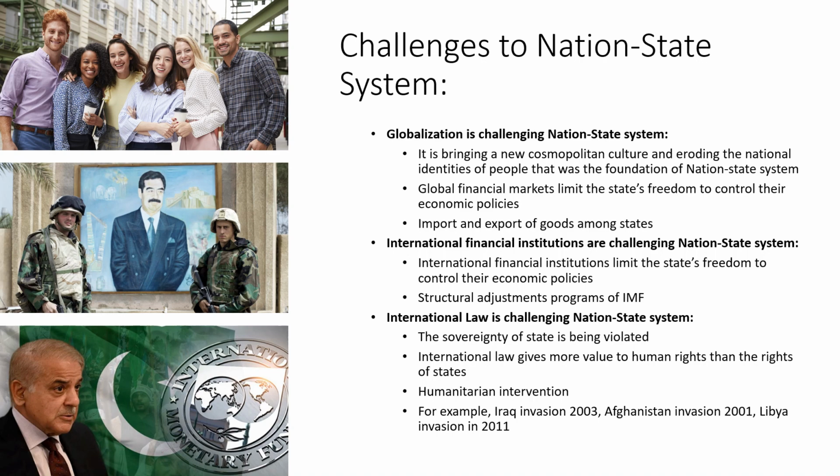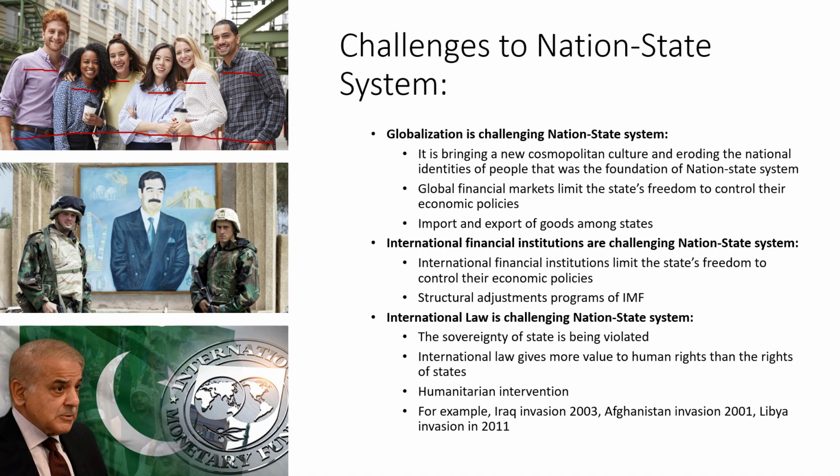If you see here in this picture that I've attached, this picture is from one of the cities of the US. This lady is black, this lady is white, this lady is blonde, this lady is brunette. This person I do not know, but it seems like this is Asian, and I do not know where this person is from, but this is a cosmopolitan culture, that people are getting united in each other's states, and this thing is eroding the national identity of the people. So this is how globalization is challenging the nation-state system.